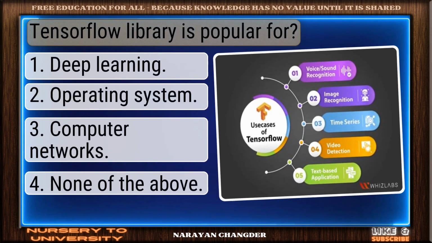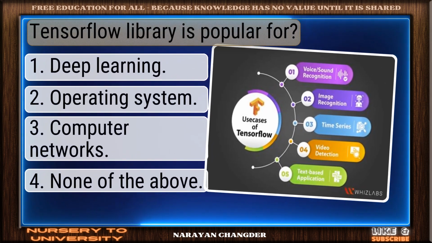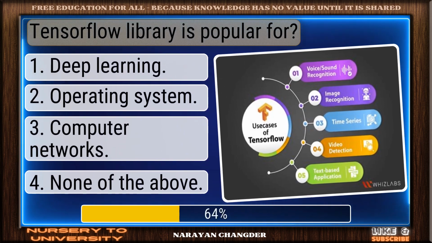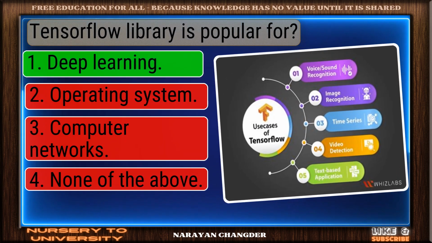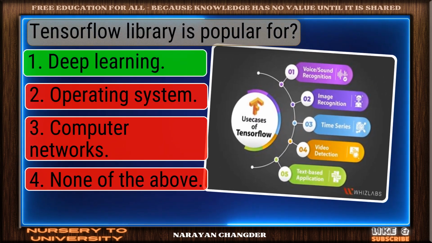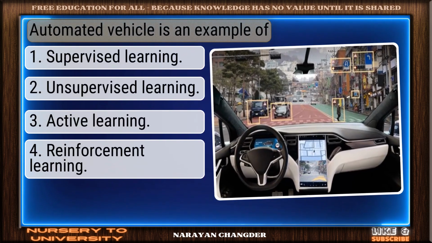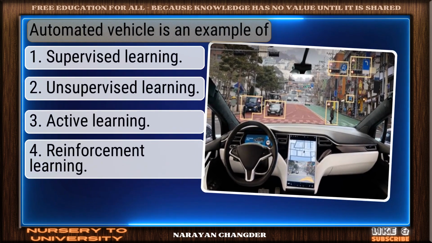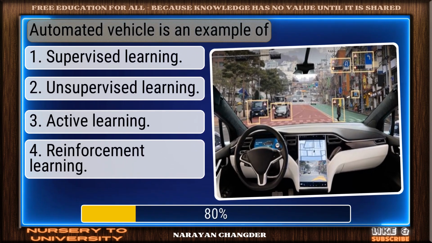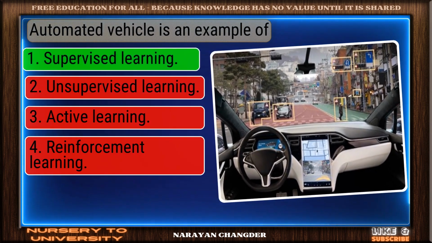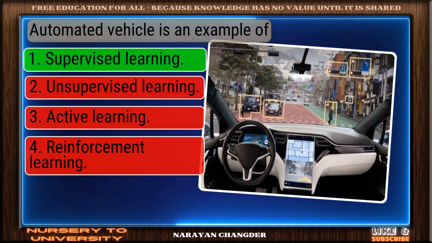Question number 35. TensorFlow library is popular for. Nice work. You chose deep learning, and it is correct. Question number 36. Automated vehicle is an example of. Well reasoned. Supervised learning is the correct choice.